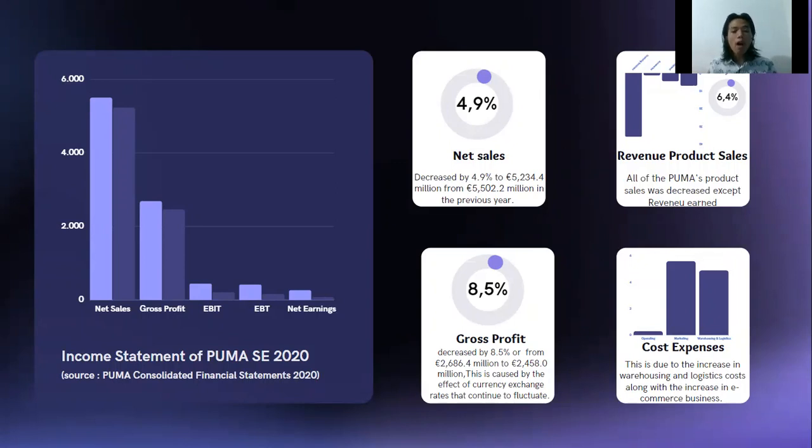In addition, Puma's gross profit also decreased by 8.5% to 2,458 million euros from 2,686.4 million euros in the previous year. In addition to the impact of the COVID-19 pandemic, this is also caused by the influence of currency exchange rates that continue to fluctuate. To overcome an even bigger decline, Puma carried out very large sales promotion activities so as to limit the decline in sales to a minimum. So Puma wants to minimize the decrease.